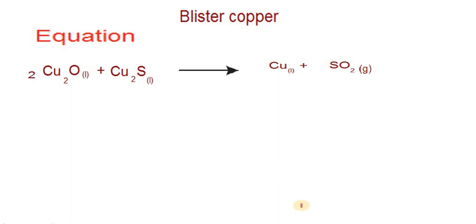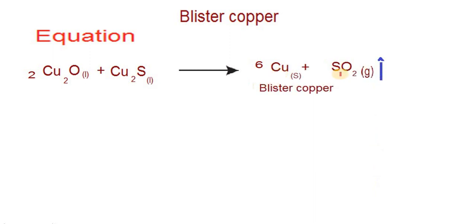While balancing, here we have 2 oxygen, therefore make 2 in front of cuprous oxide. Therefore we have 4 copper plus 2 copper, 6 copper. The obtained mass is known as molten copper. While solidifying, it expels sulfur dioxide gas, then forms blister copper. This becomes blister copper after the expulsion of sulfur dioxide gas.